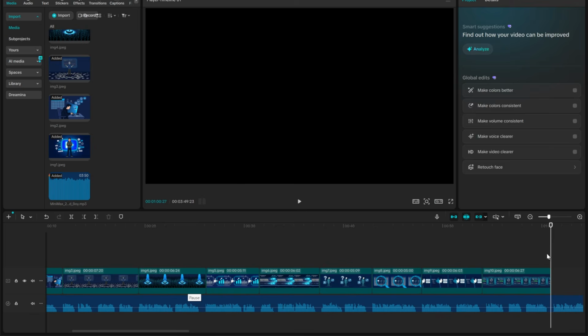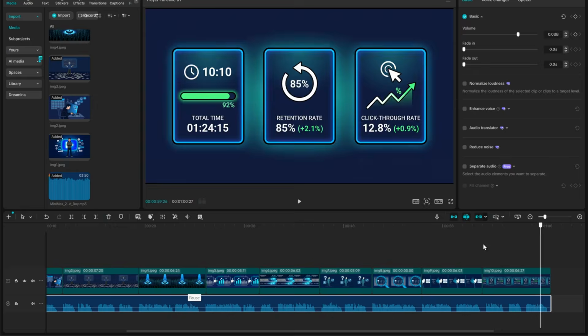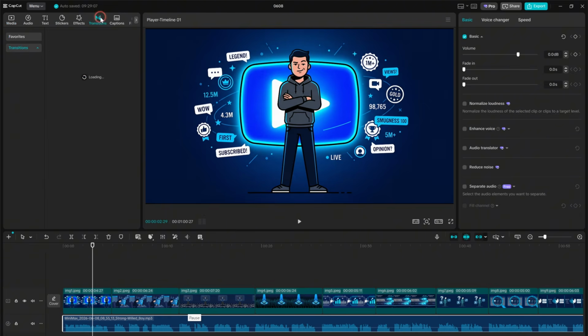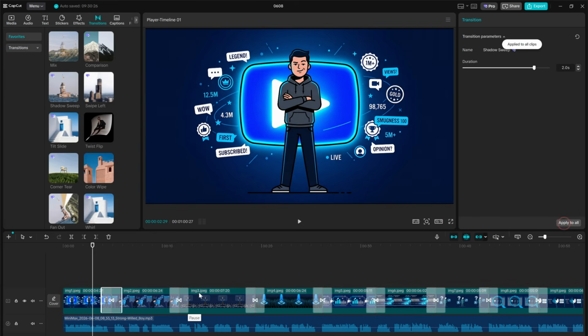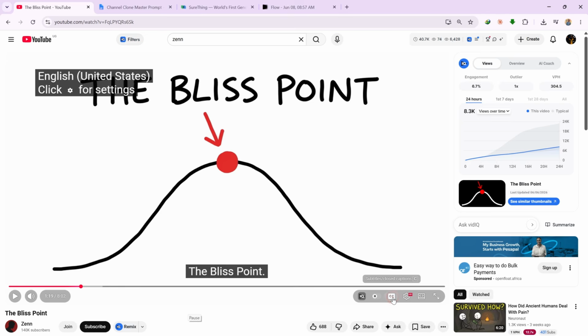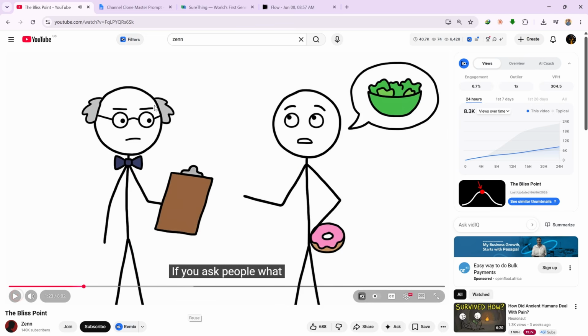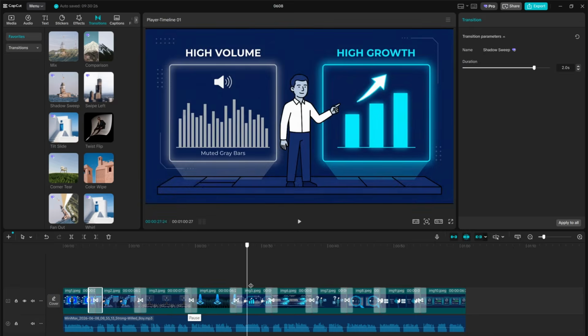For Zen-style content, background music is optional since the reference channel does not use it. If you want to add transitions between clips, go to the Transitions tab in your editor, pick one that feels smooth, and apply it across all clips. Subtitles are also optional here since YouTube automatically generates captions that viewers can turn on at any time and can auto-translate into different languages. These videos do not need heavy editing experience to produce well.